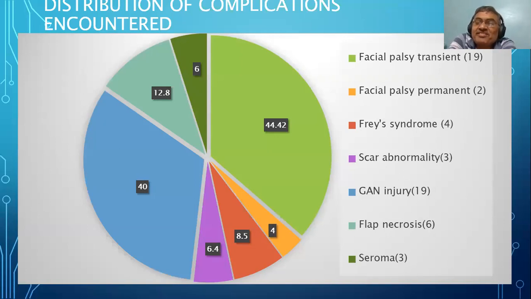So you must have read, because you are preparing a case of parotid. What is the percentage of Frey syndrome according to literature? When you read any journal, keep this thing in your mind, so you will understand it better. What does the previous literature say about the percentage of Frey syndrome, and what is the percentage in this case? I think in this case it is much higher. 4 cases, I think 8.5. Yes, sir. It is 8.5% of Frey syndrome.